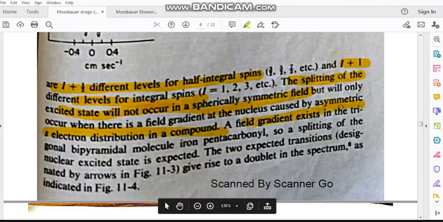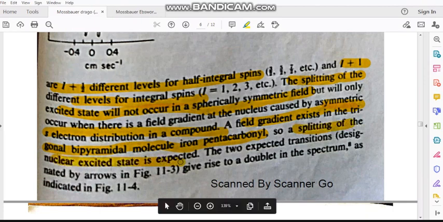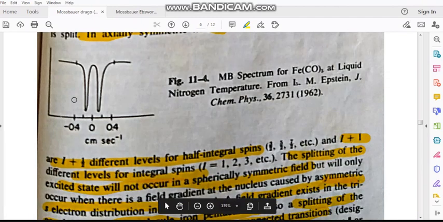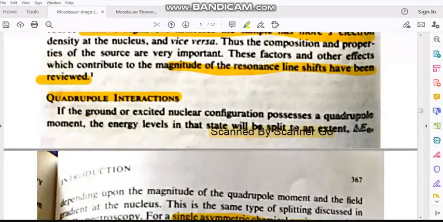The field gradient exists in the trigonal bipyramidal molecule of iron pentacarbonyl. That means the iron pentacarbonyl structure is trigonal bipyramidal and not symmetric, whereas iron hexacarbonyl is octahedral, so there is a symmetric electronic arrangement. In trigonal bipyramidal there is no symmetric arrangement, so splitting of the excited state is expected. The two expected transitions give rise to a doublet in the spectrum. That's why they get a doublet for iron pentacarbonyl, not hexacarbonyl. So this is one example where we can see the quadrupole interaction.